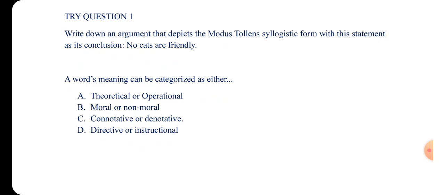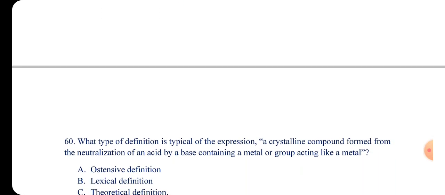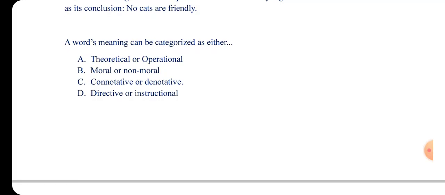Okay, and also a word can be categorized as either... This is supposed to be number 62, but I've jumped all these ones. So let's move forward. There's no problem with that. Part 4 and part 5 are going to be 105 questions in all. So a word's meaning can be categorized as either A, theoretical or operational; B, moral and non-moral; C, connotative and denotative; and D, directive and instructional.